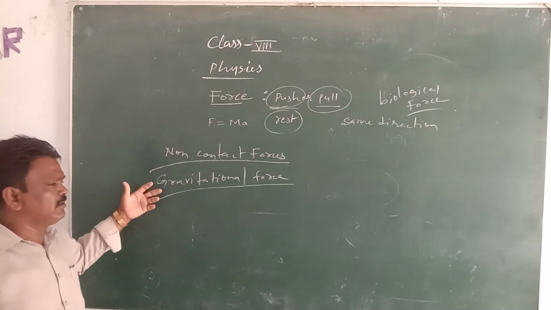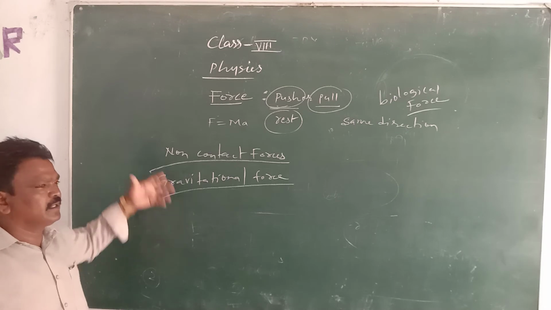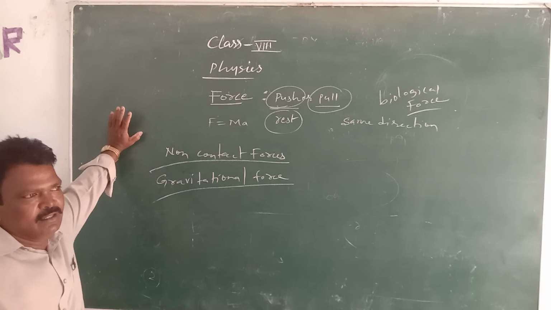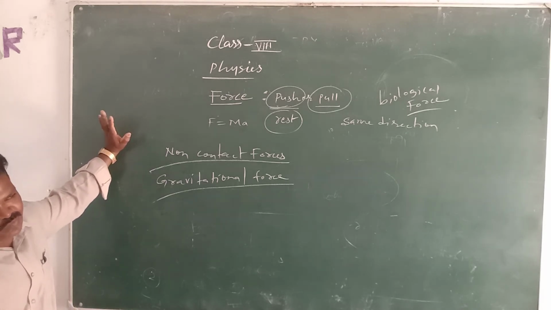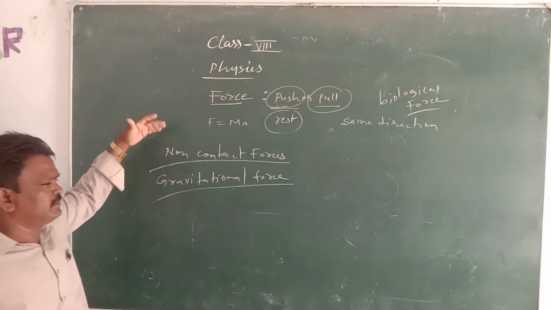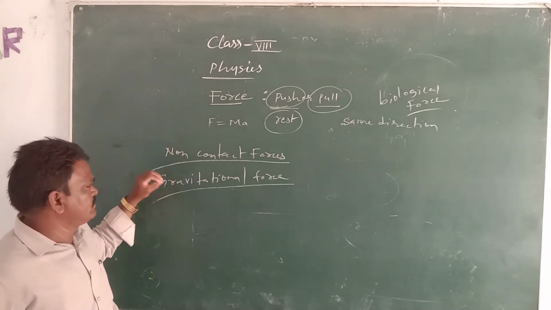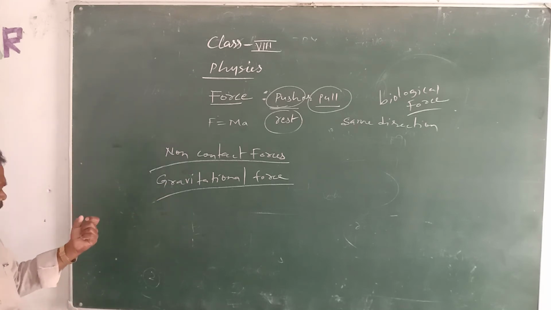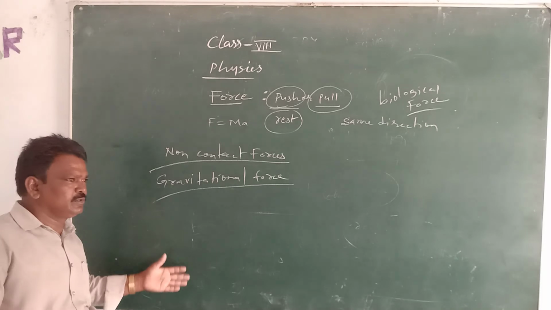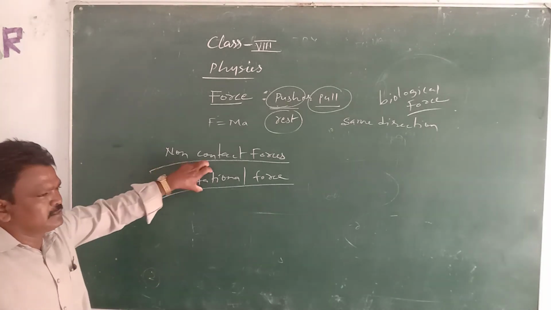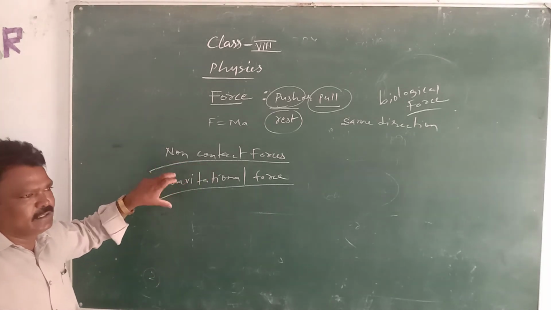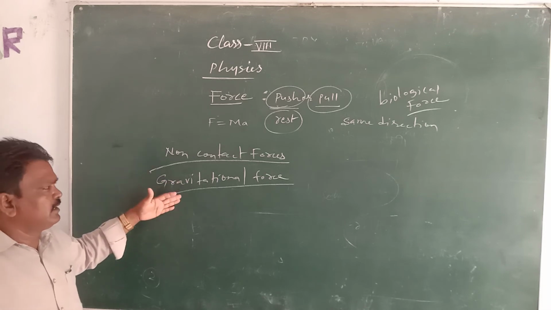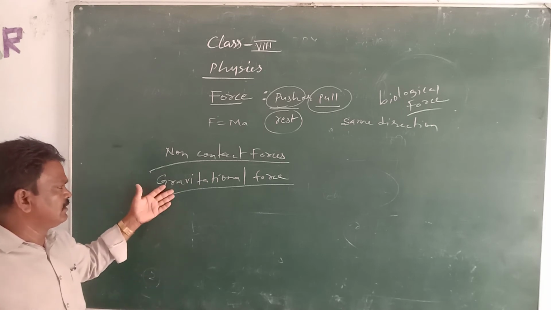We know that every object which is moving vertically upwards will not move continuously to the sky or to many thousands of kilometers. Finally the object must reach the ground. Why does the object finally come to the ground? That's nothing but the gravitational force acting on that object, which pulls the object compulsorily downwards.